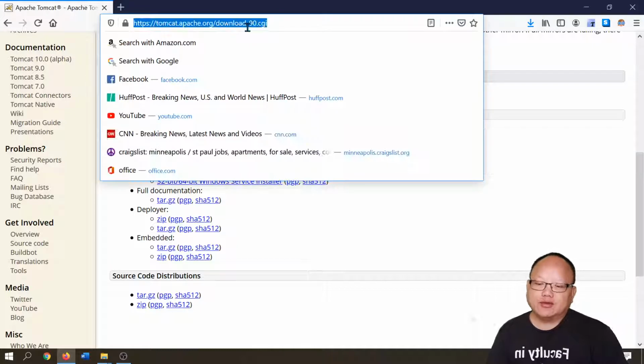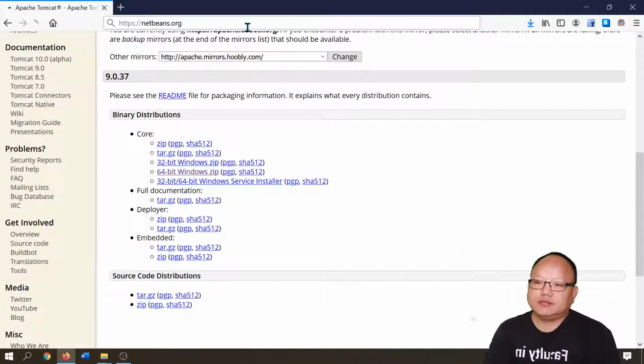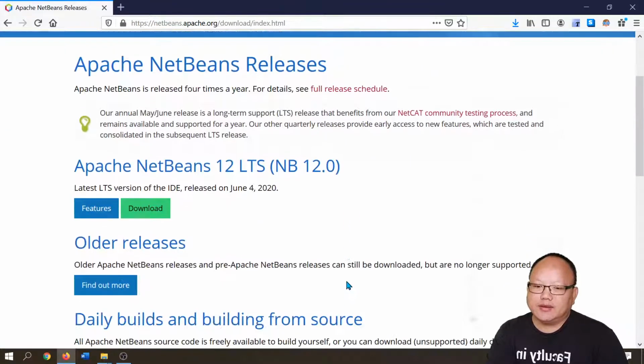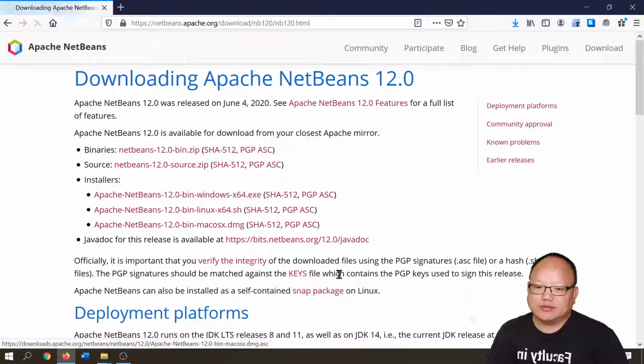Next, I'm going to download NetBeans. Again, you're going to choose the latest version, so click download, and the latest version is version 12, so I'm just going to go to download. Okay, so since I'm using Windows, this is what I will see. In this case, I'm going to pick the installer. You could just pick the zip folder and place it somewhere on your computer or even on your thumb drive, and then you can just run it from there.